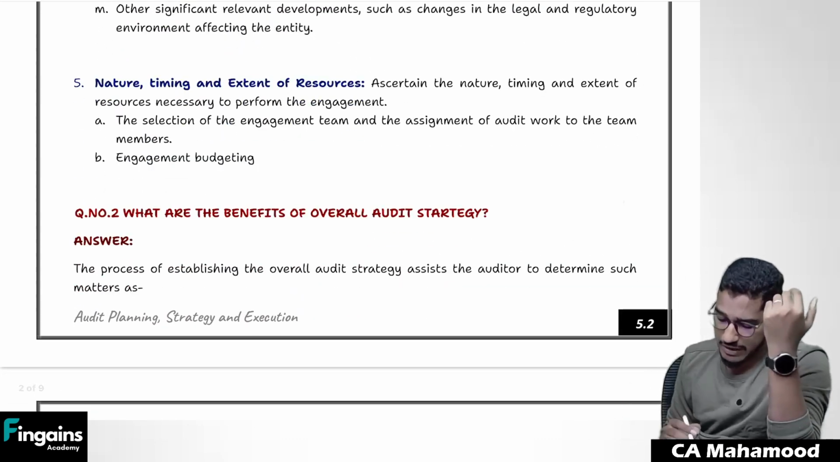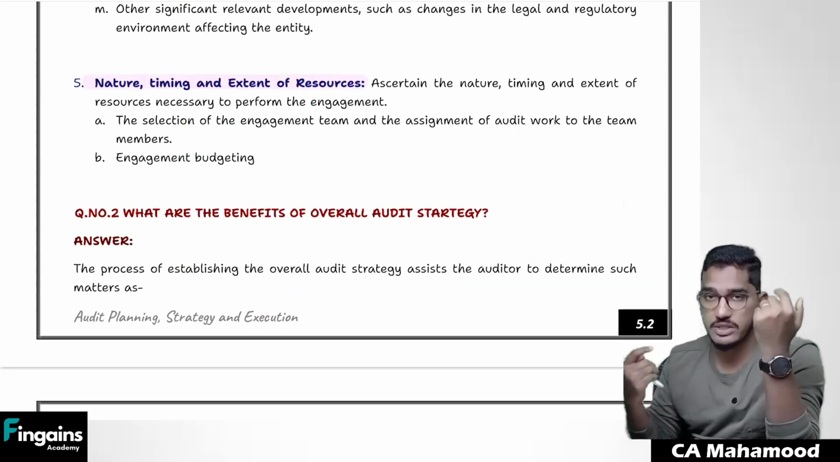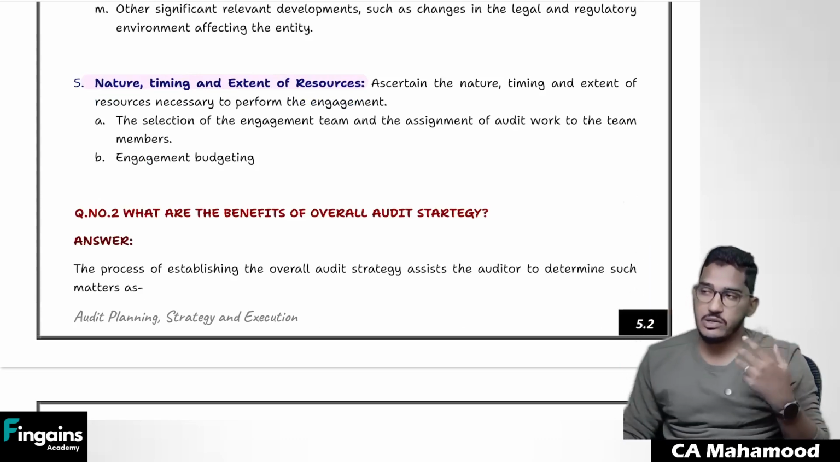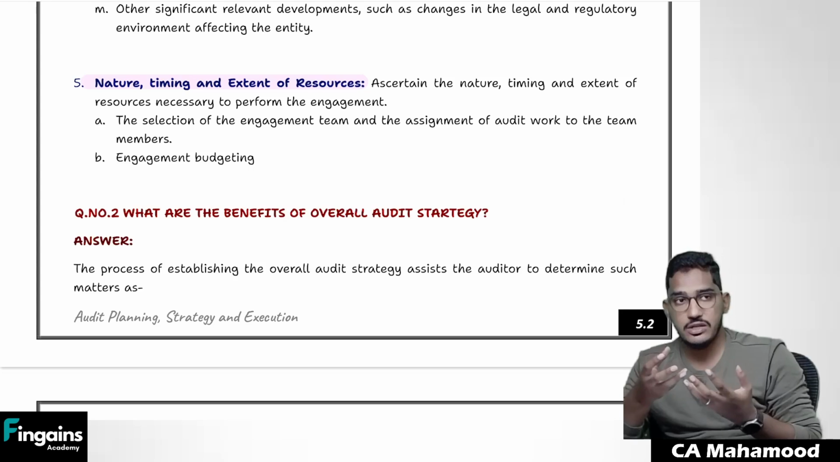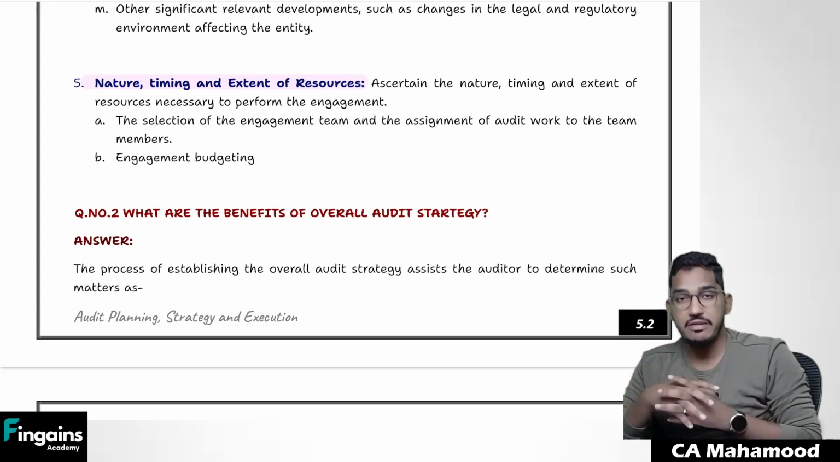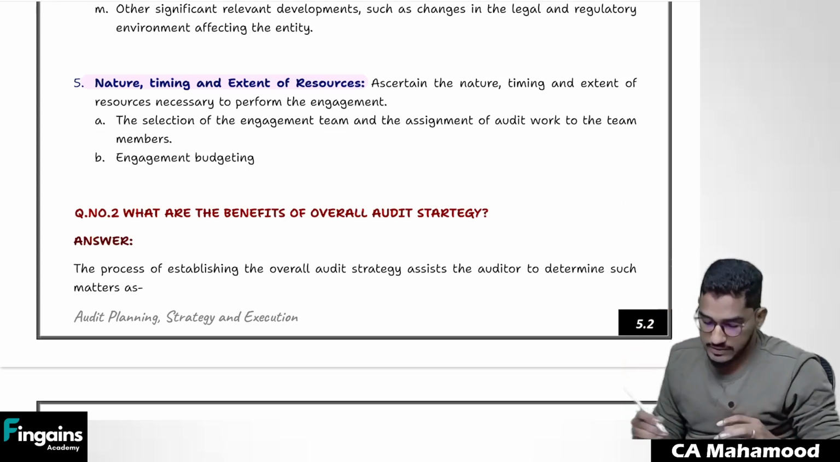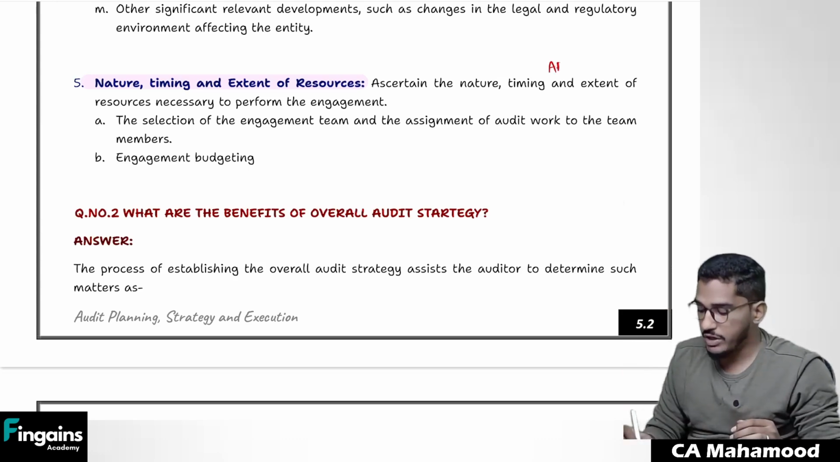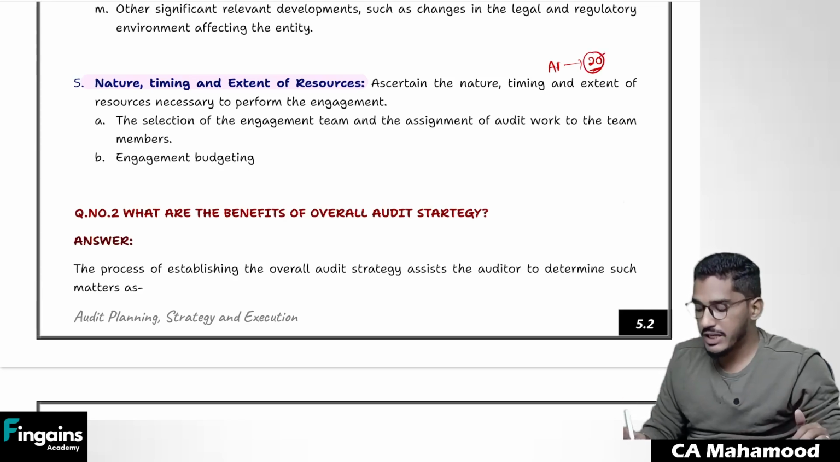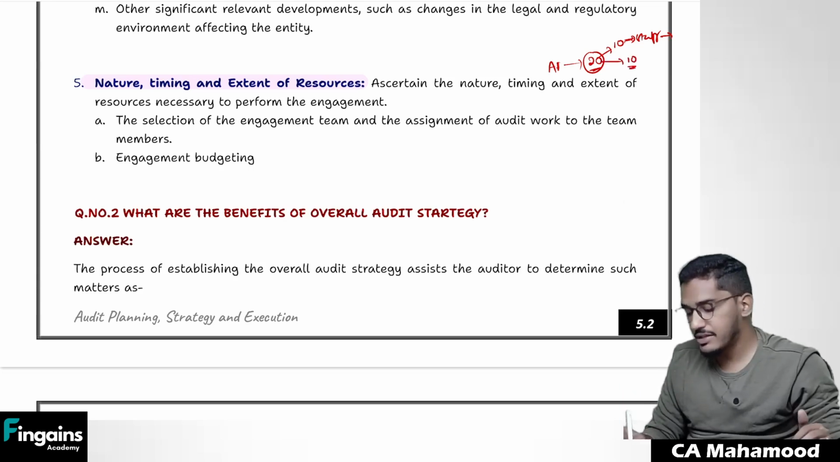Not just that, you also have to consider the nature, timing, and extent of resources. So before deciding audit strategy, you should also pay attention to what quality of resources you are having, how many resources you are having. For example, I am an audit firm. In my audit firm, totally some 20 staff are there. Out of these 20 staff, 10 staff are already occupied in some other audits. So I have to do my audit with the remaining 10 staff only.